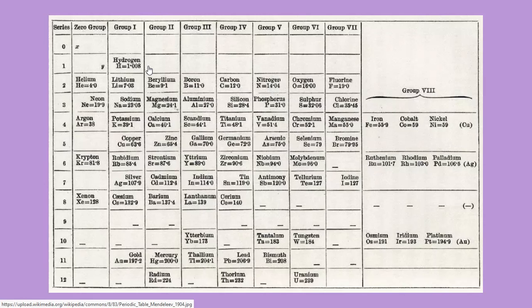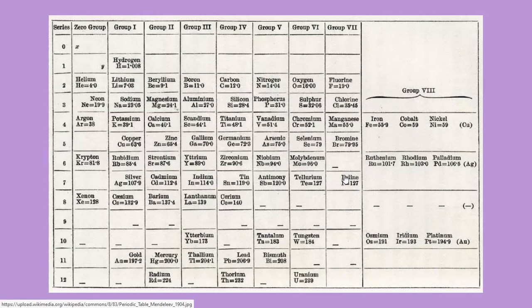Now, there were cases where elements did not follow the increasing order of their atomic weights. Tellurium and iodine did not follow this order. Iodine has a lesser atomic mass than tellurium, but despite that, he placed it after tellurium because he wanted iodine to be under chlorine and bromine because of the similarity in properties.